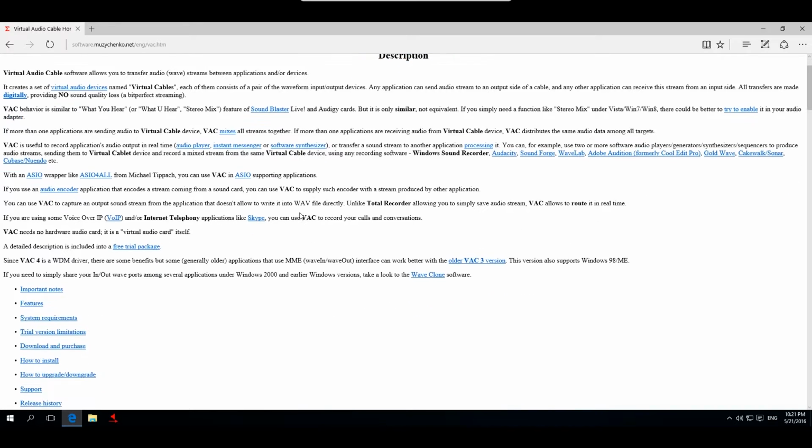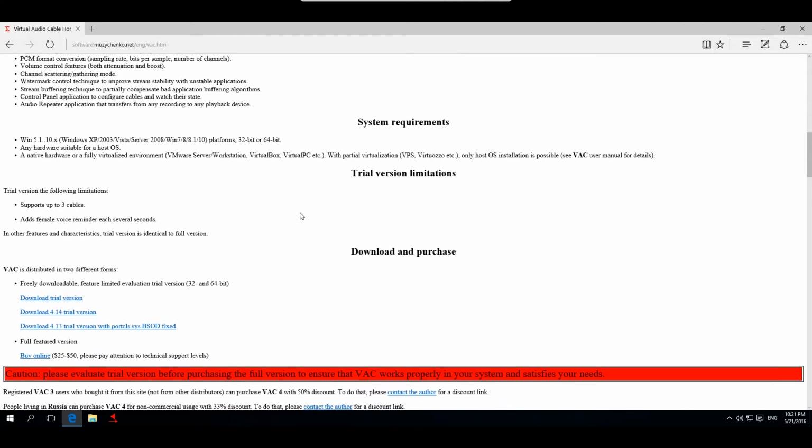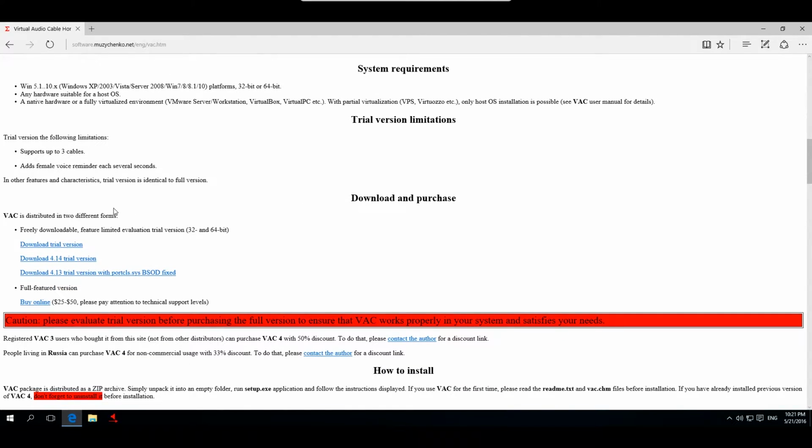Now scroll down until you find the download section. Here you can download a trial version of virtual audio cable. Make sure to test virtual audio cable with the trial version before you buy it, so you won't do a false purchase. Also you can follow my tutorial with the trial version, so this would be perfect to test it.